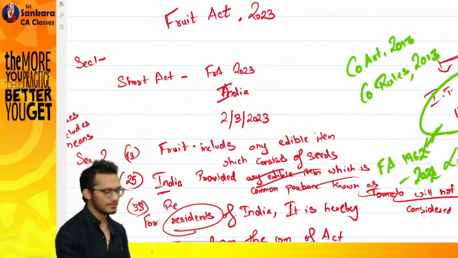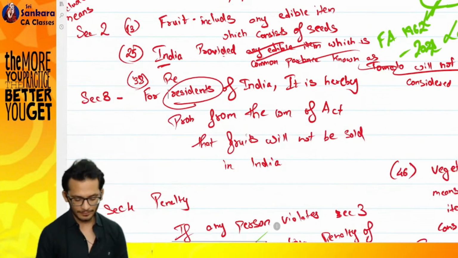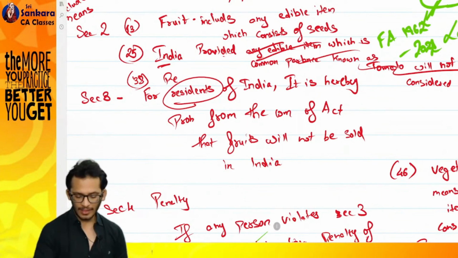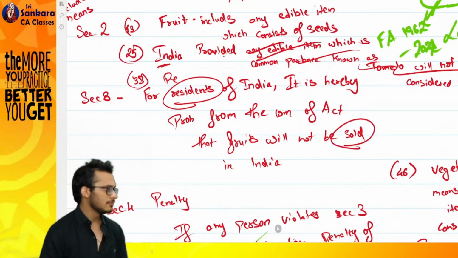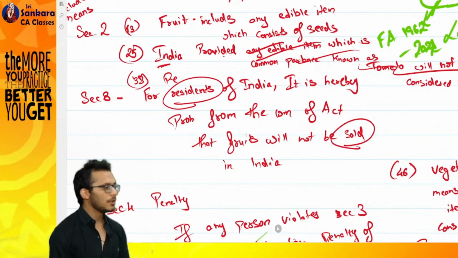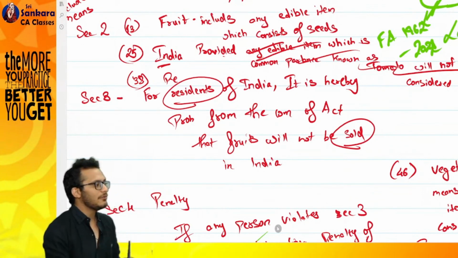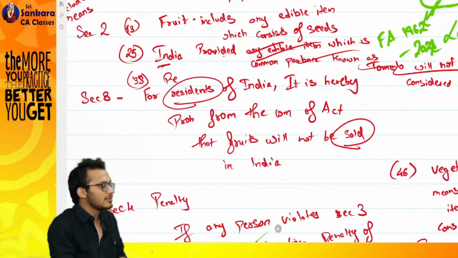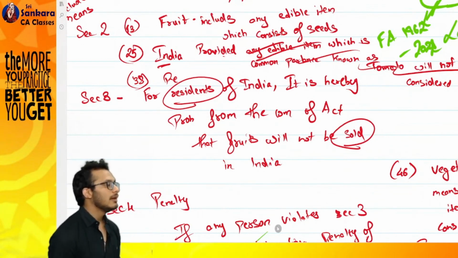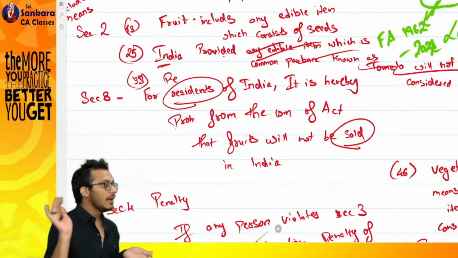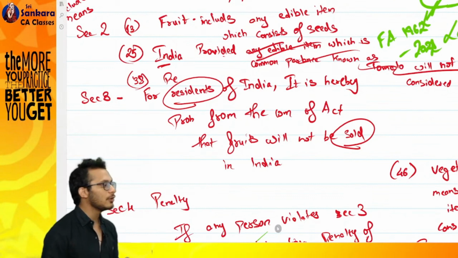You define your definition. Okay. Then what else can you define? Is there anything else you should define? I want to define what is sold also. No, because sold can mean anything. One can say, boss, if I give you fruits and you give me money, it is called sold. The other person can say, if I'm giving you fruits and you're giving me vegetables, it is sold. Which means barter can also be sold, exchange can also be sold, sale can also be sold, hire purchase can also be sold. So I have to tell what is a sold.